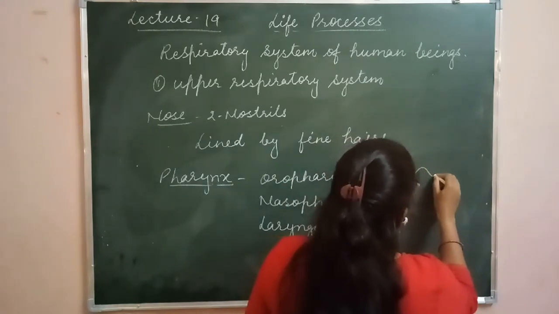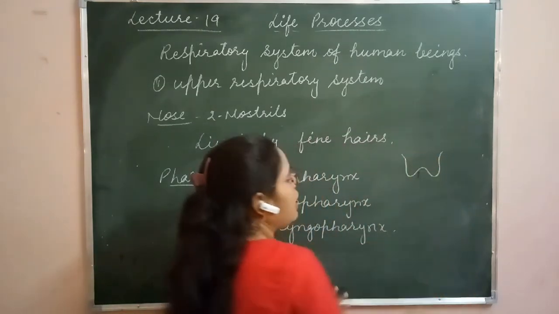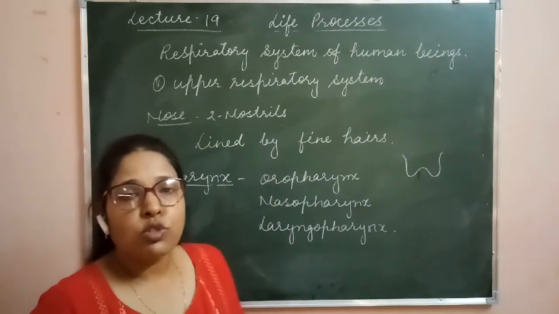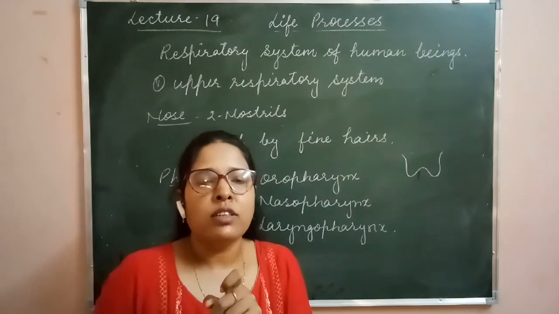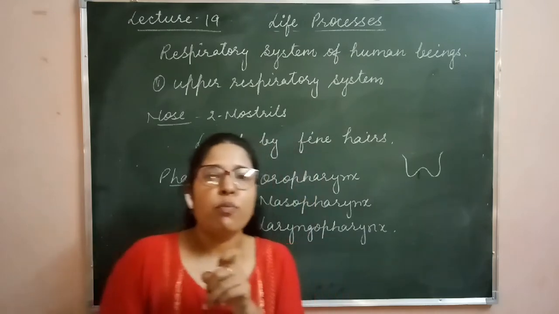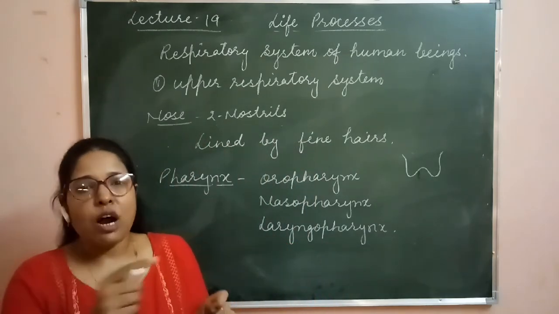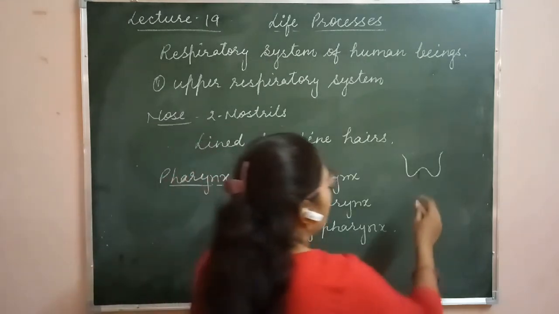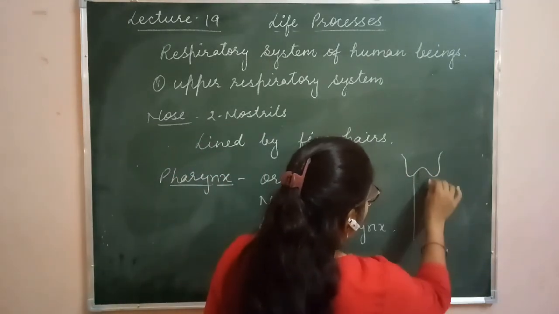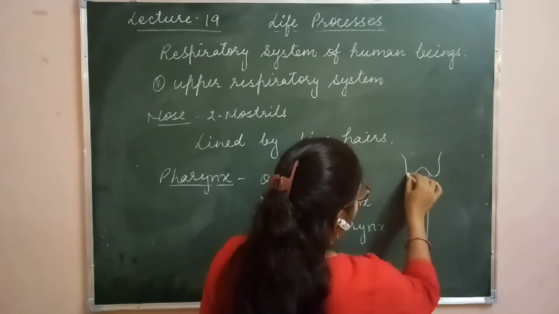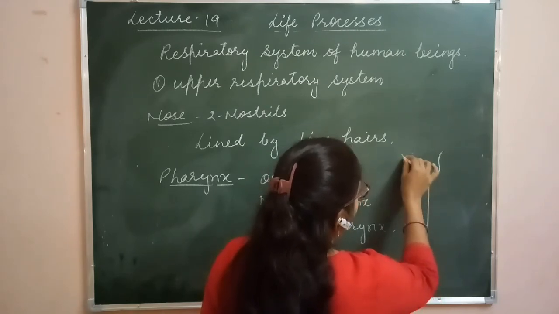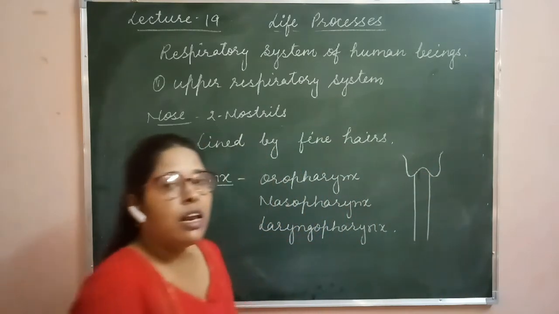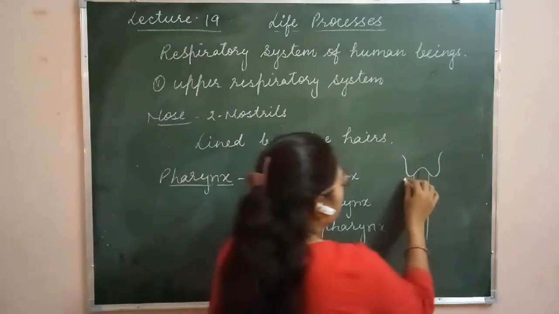Here, this is a structure which is called the larynx. The larynx has vocal cords and it is responsible for producing sound. It is surrounded by 9 types of cartilaginous rings. Here the trachea is there. So this is the larynx part which is surrounded by the laryngopharynx, and this is the trachea.